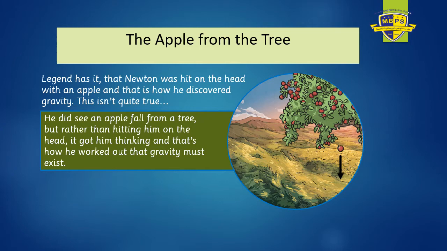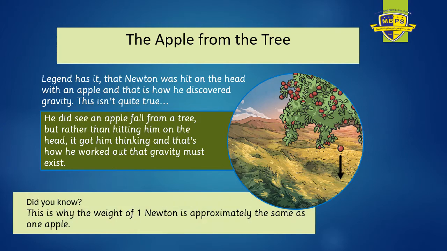Rather than hitting him on his head, it got him thinking: why does the apple fall down and not go anywhere else? It falls down only. Why is it not going up? Why is it not coming down? And because of this, he thought that there must be a force which pulls the apple down, and this is called gravity. The force was named after Isaac Newton, and the unit is also Newton. And did you know the weight of 1 Newton is approximately the same as 1 apple?